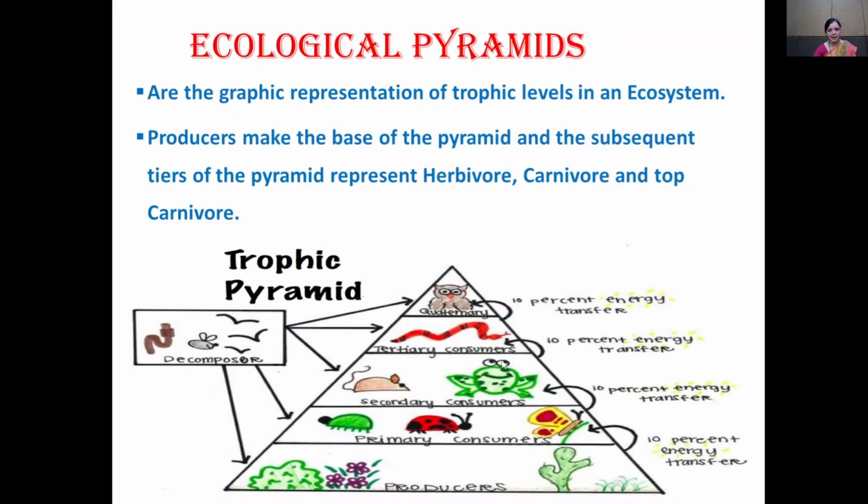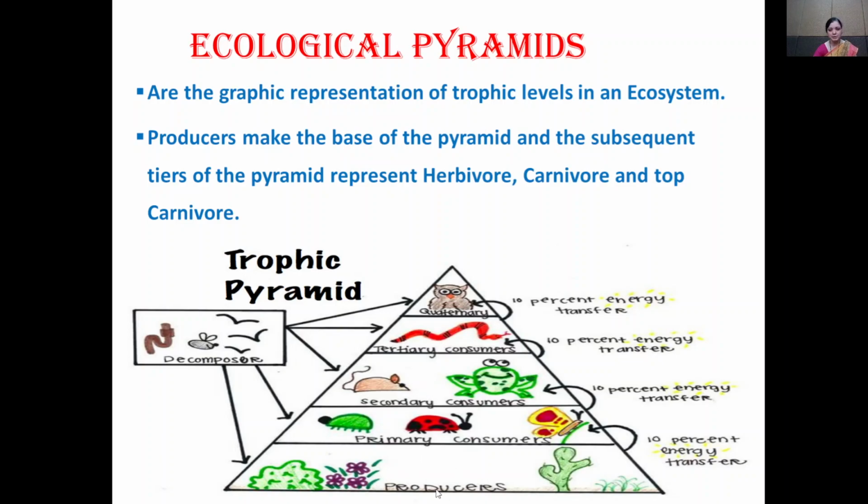So this is the diagrammatic representation of the ecological pyramid. It is narrow at the apex and broad toward the base. At the base, producers are present, and at the top, consumers are present. This is the first trophic level, second, third and fourth trophic level.